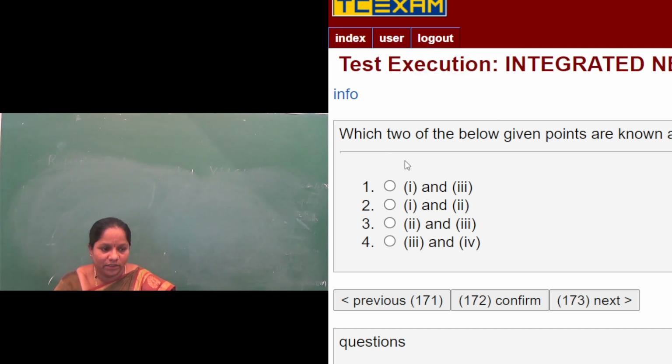The options will be given here. You know that cell mass and cell number are the twin characteristics of growth. So if the options are displayed, you should know that the answer will be cell mass and cell number, which are related to growth.